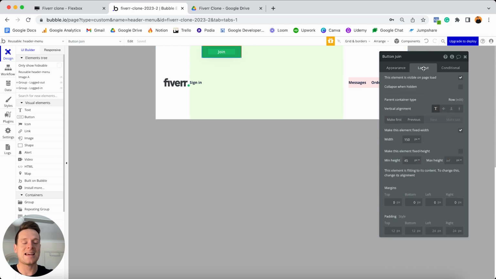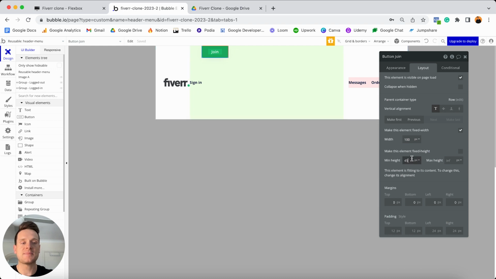Now I'd also just like to update the dimensions of this button. So if I jump to my layout tab here, what I'll do is update the width of this button to be 100 pixels. Now I am going to keep that to be a fixed width because at any point in time, I only want this button to be 100 pixels in width. So it'll be no wider or smaller than this size here.